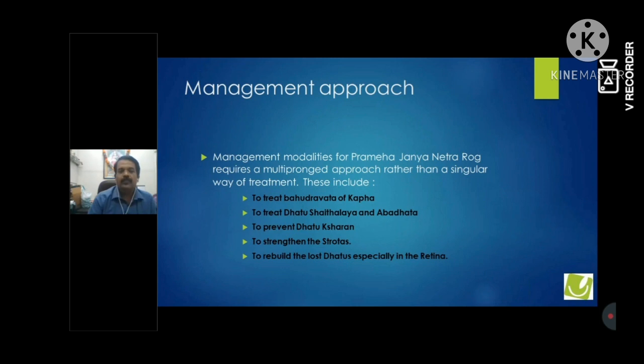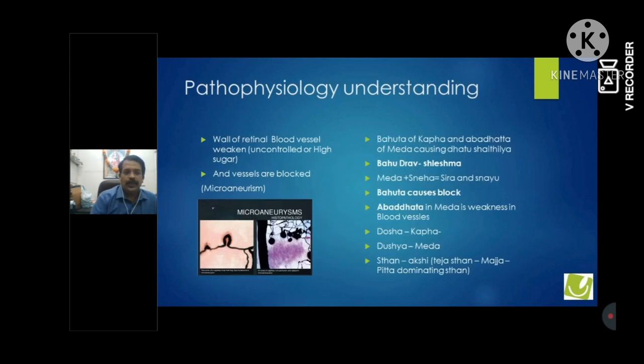These are the 5 aspects of diabetic retinopathy we can correlate with, and we have to treat the disease accordingly: to treat bahudravata of kapha, to treat dhatu shaitya and abadhata of meda, to prevent dhatu ksharan, to strengthen the strotas, and to rebuild the lost dhatus, especially in the retina, the site. These are the 5 basic modalities of management, and how we arrive at these modalities we will see further. So, the pathophysiology we have learned till now.